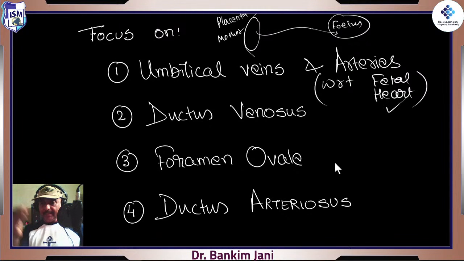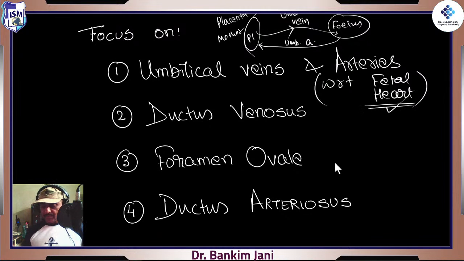And we said that any vessel coming towards the heart is a vein. So the vessel going from the placenta to the fetus we call the umbilical vein. And when it goes from the fetus back to the placenta, we call it the umbilical artery. Simple as that, because everything is with reference to the fetal heart.